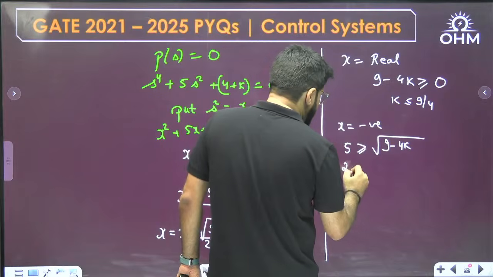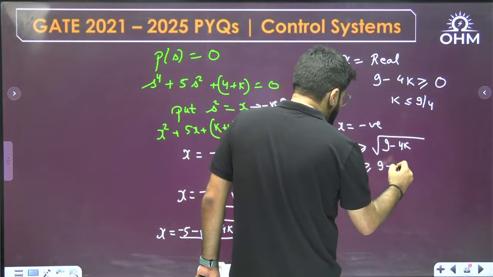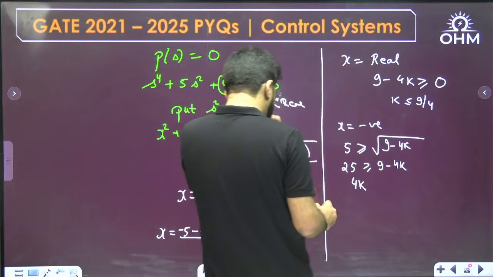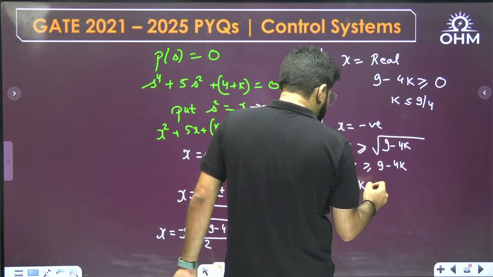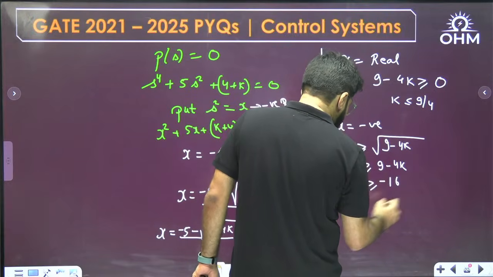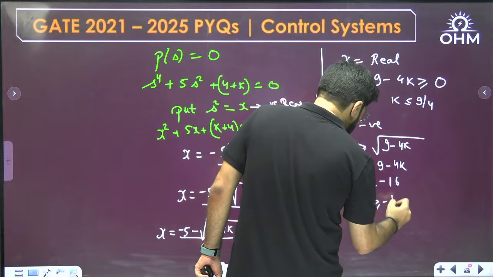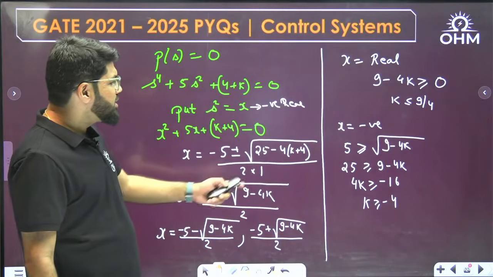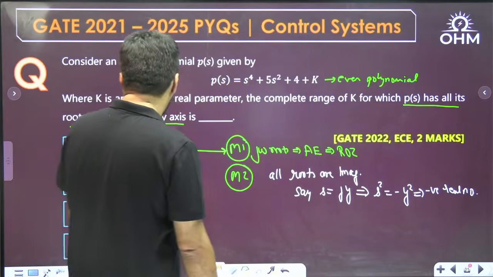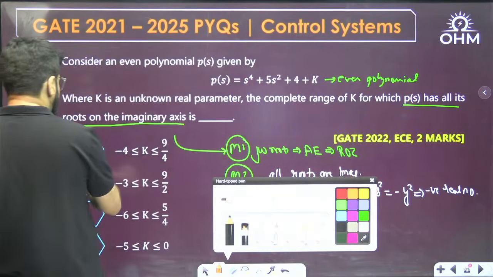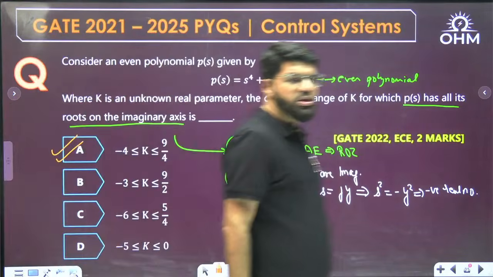Now taking the square, 25 greater than or equal to 9 minus 4k. Or I can write down 4k here greater than or equal to minus 16. So k greater than or equal to minus 4. So what is the answer? Greater than or equal to minus 4, less than or equal to 9 by 4. Option number A. Done.